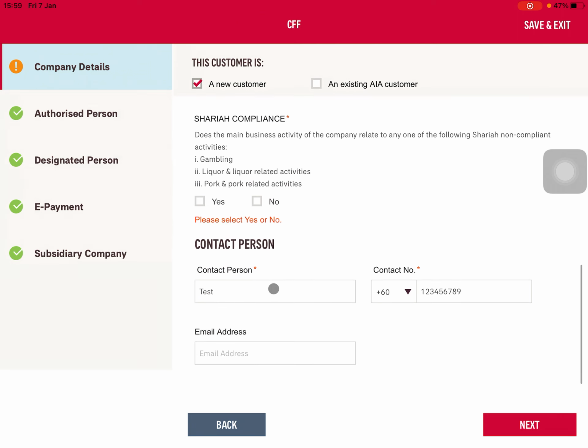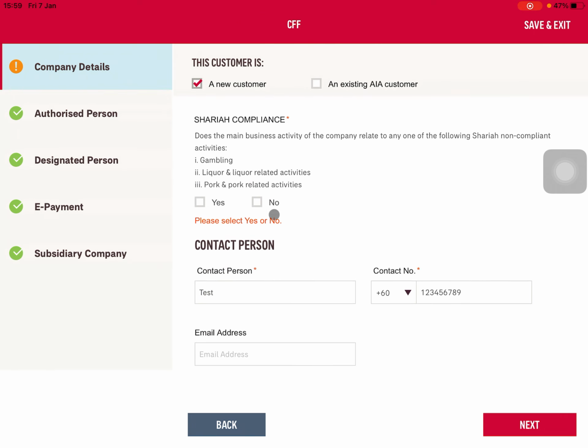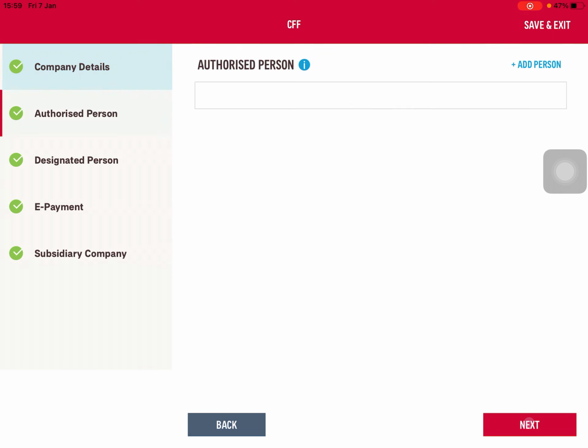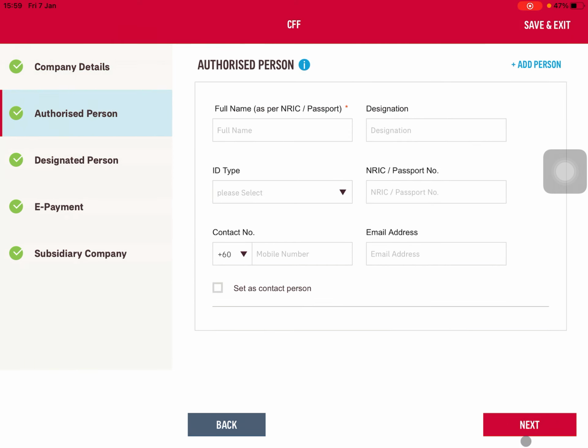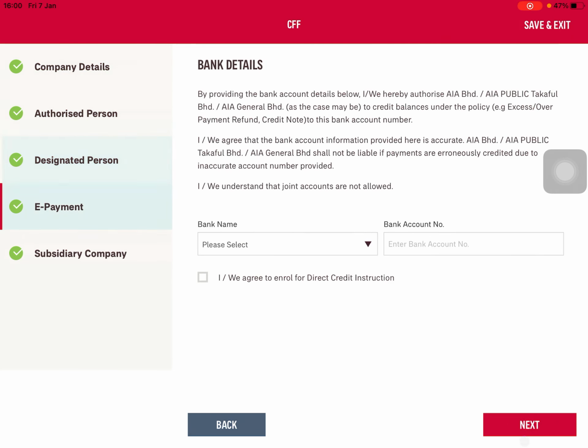Scroll all the way down, and make sure you answer this question, because if it's yes, they are involved in these activities, then you cannot sell them takaful. Let's just press no. Go for the next. You can skip all this if you're doing a quick quote, then create a proposal.